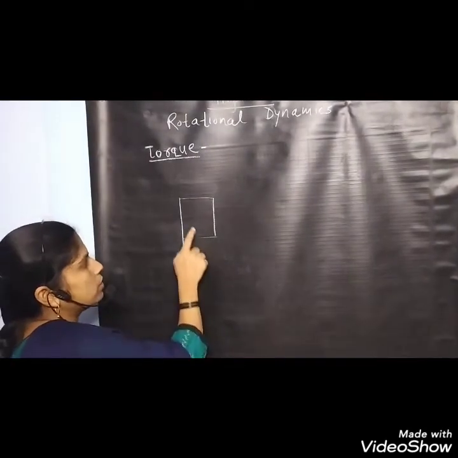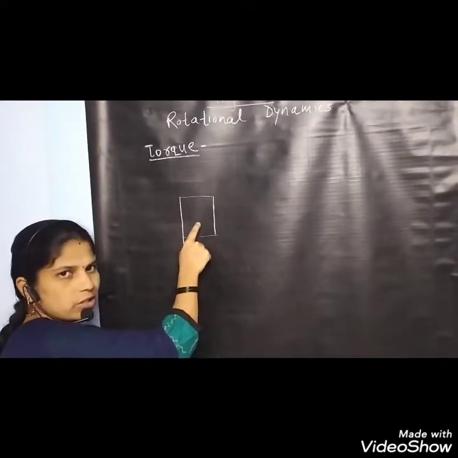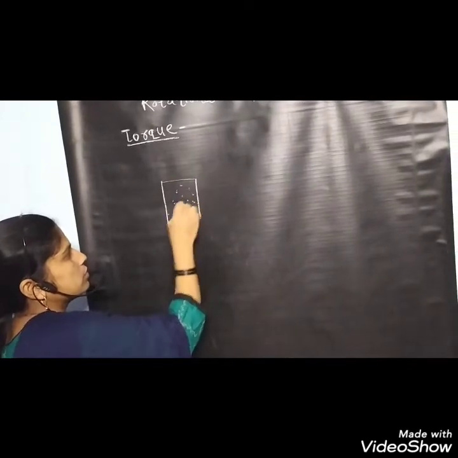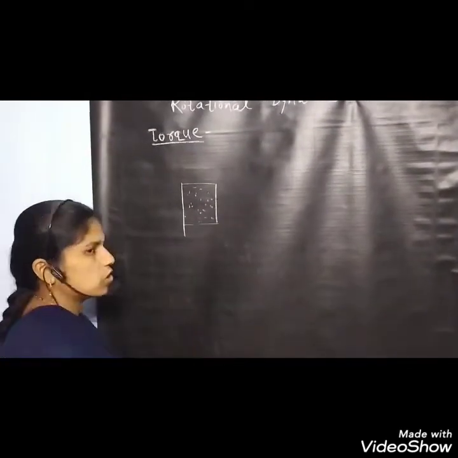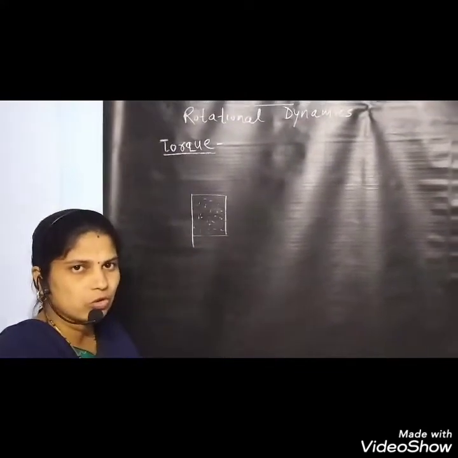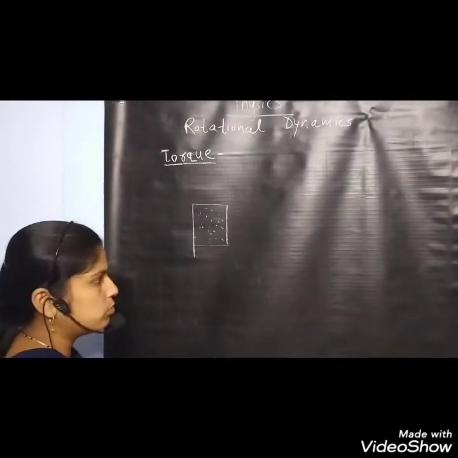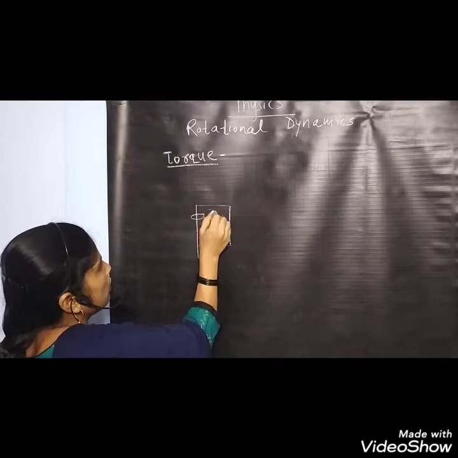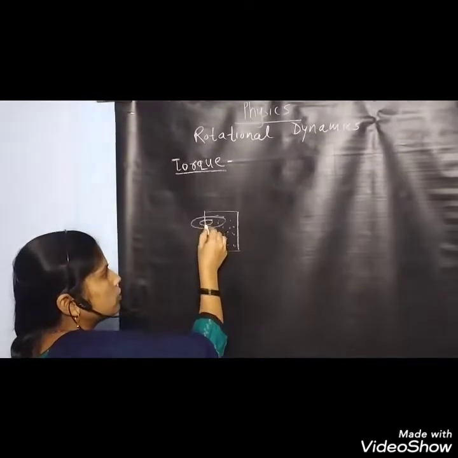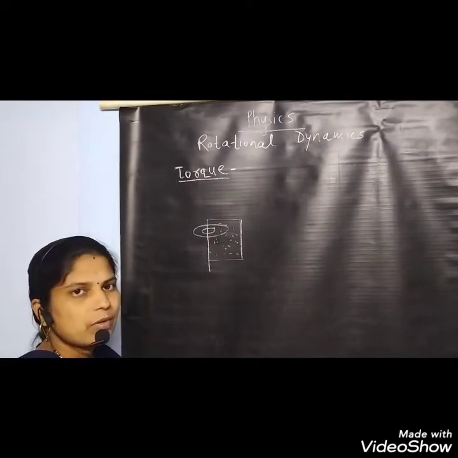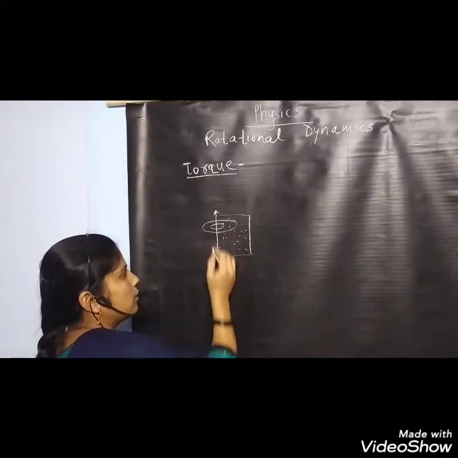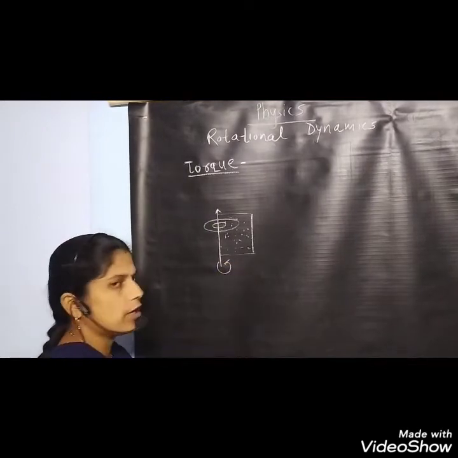The door is a rigid body consisting of a number of particles of different masses, which rotate around the axis of rotation. The particles' motion is circular motion, but the whole body's motion is rotational motion. These particles move in circular motion, but their centers of circular motion lie on the same axis, which is called the axis of rotation, and we represent it by an arrow showing its direction.